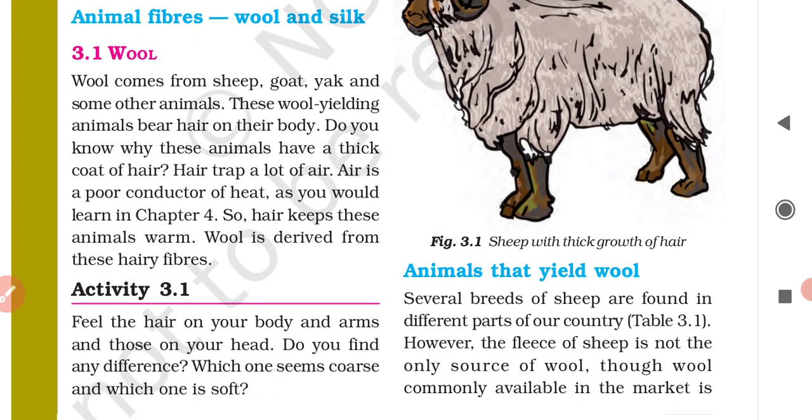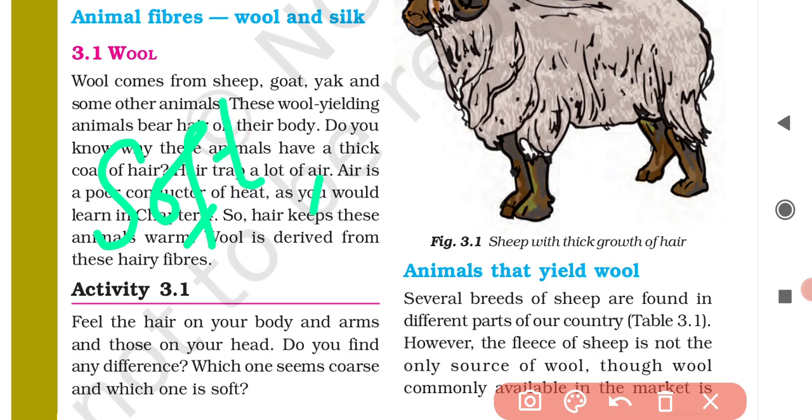Now let's start from wool, the animal fibers, wool and silk. Let's start from wool here. Wool is the most commonly used animal fiber, and it is soft. Then it is wavy, or say curly.